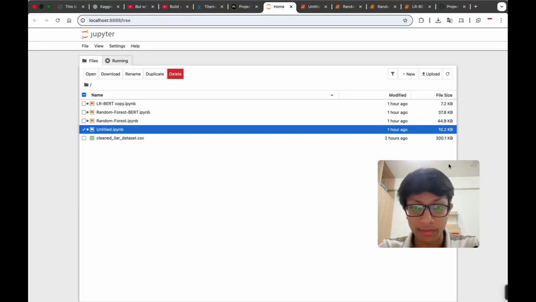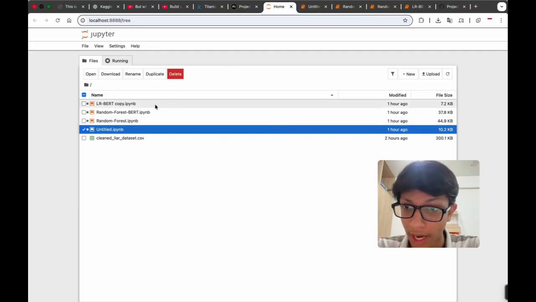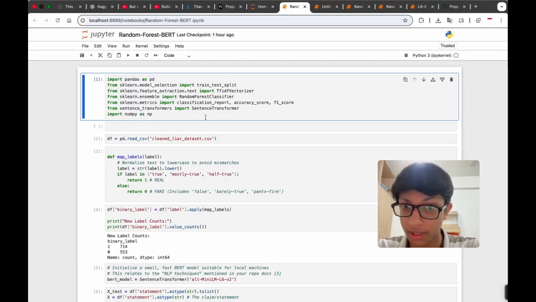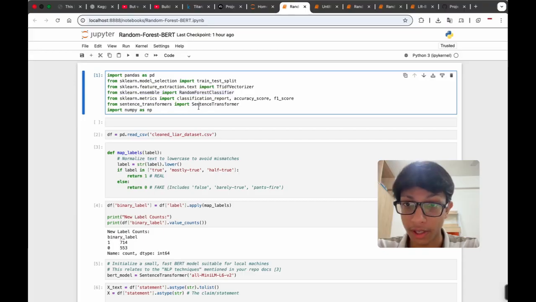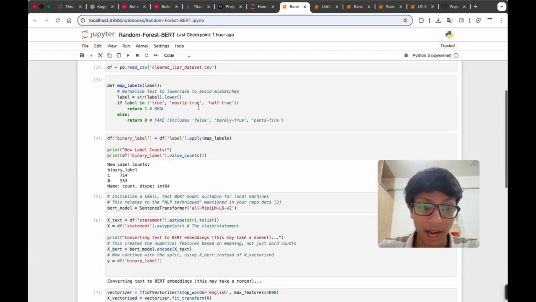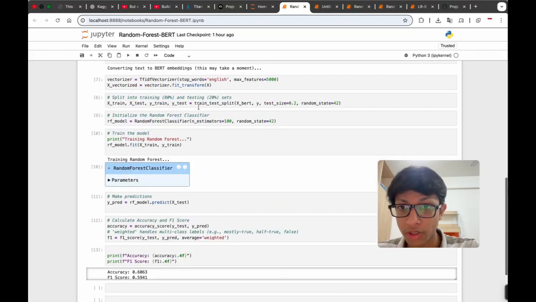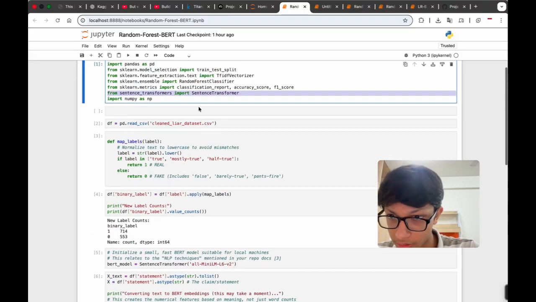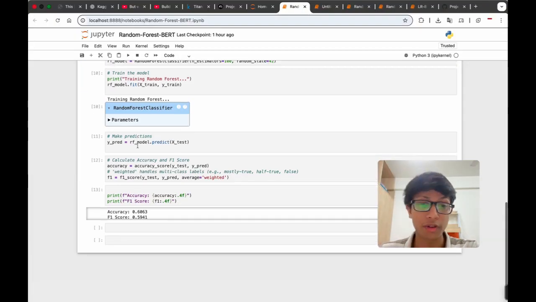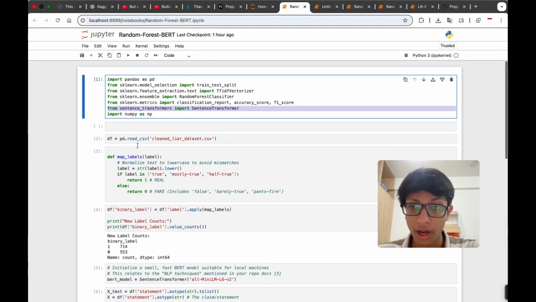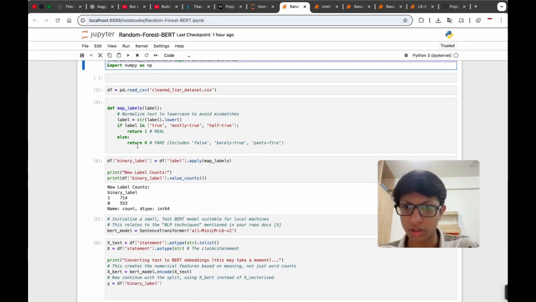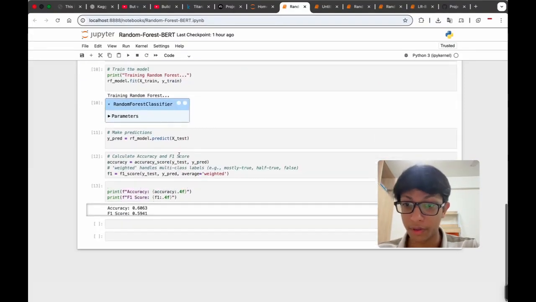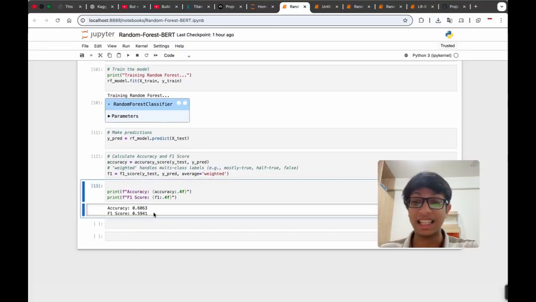So, I tried a BERT system with a random forest classifier. I used a random forest classifier and the BERT sentence embeddings. Using this, firstly, I was able to achieve an accuracy of 20%, because our labels had a lot of categories: true, half true, barely true, false. After categorizing those into just true or false using this function, we were able to achieve an accuracy of 60%.